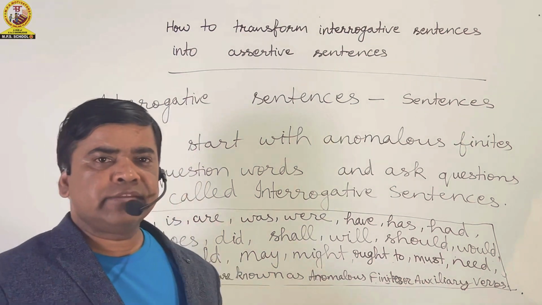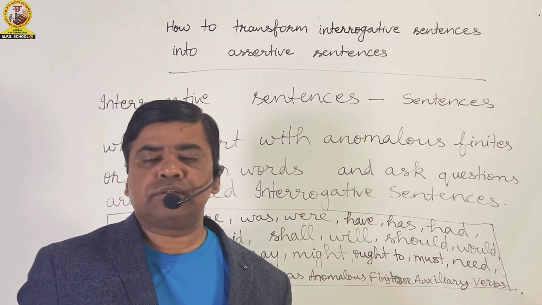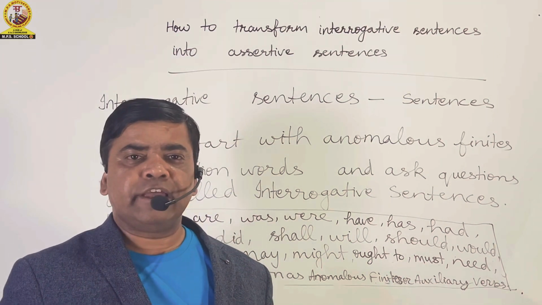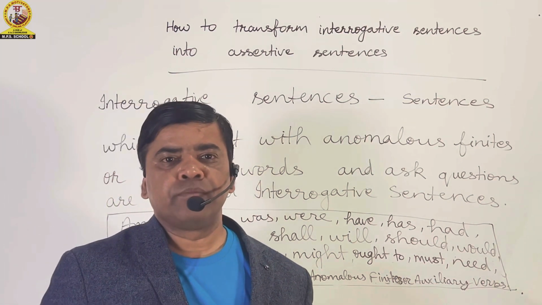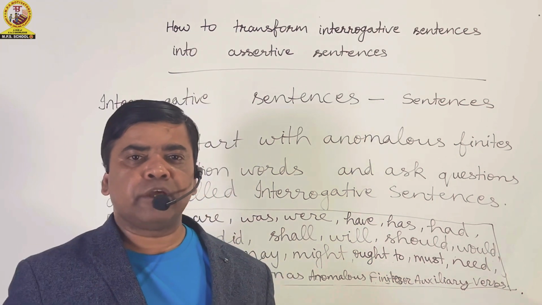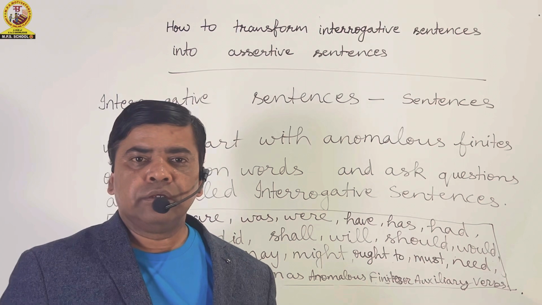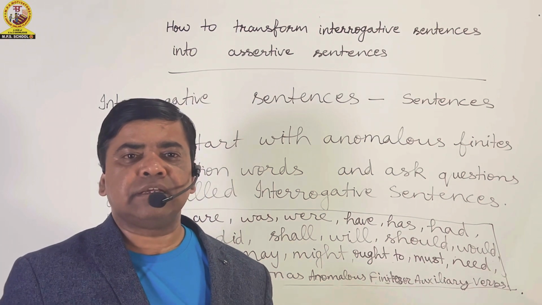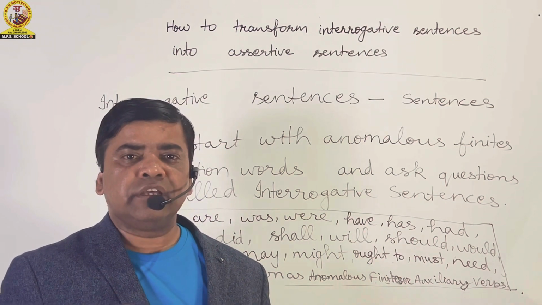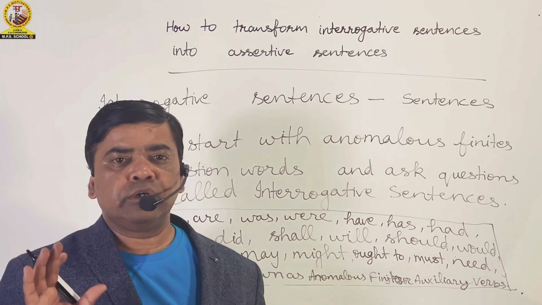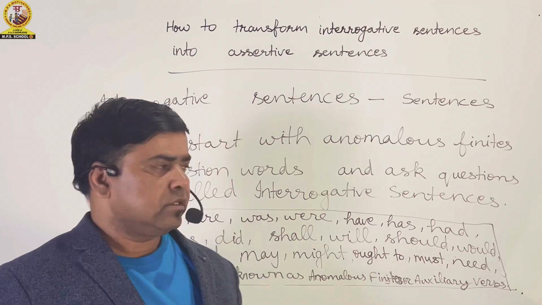These are known as anomalous finites because their function is anomalous. Their functions are peculiar. Somewhere they are used as helping verbs, somewhere as main verbs. So there are variations in their use, in their function, so their names are also anomalous finites.